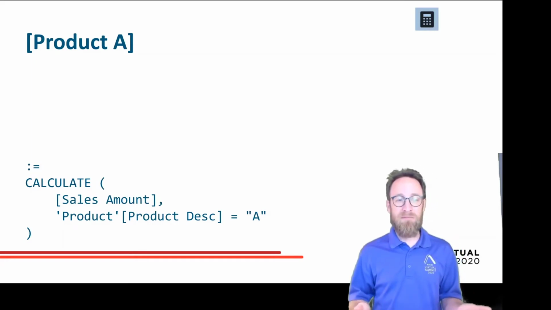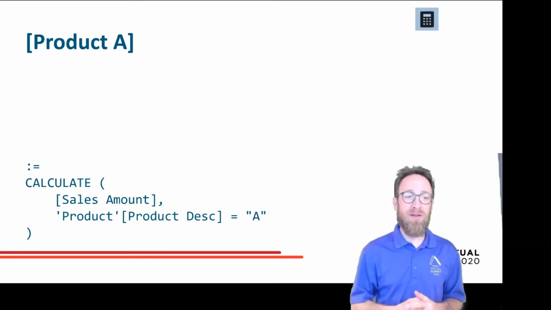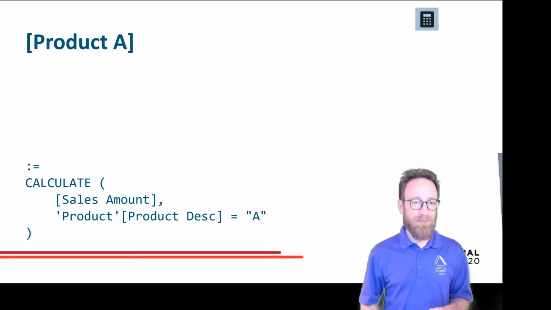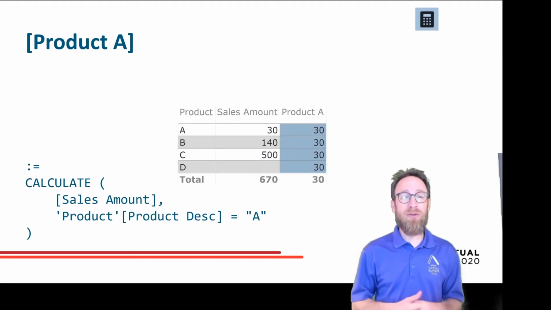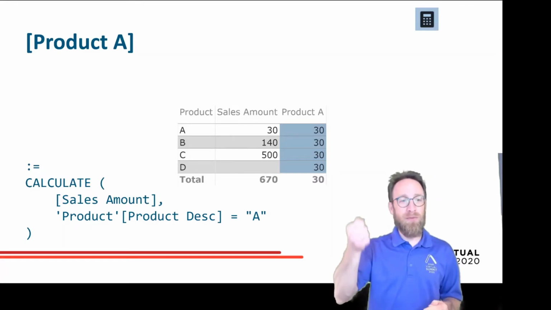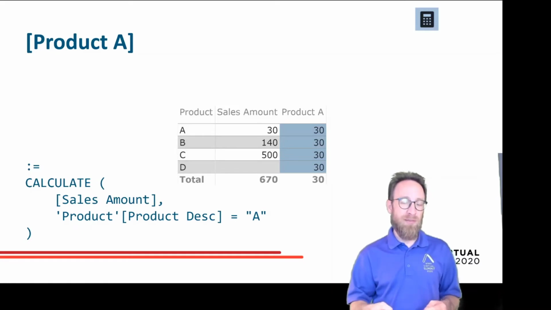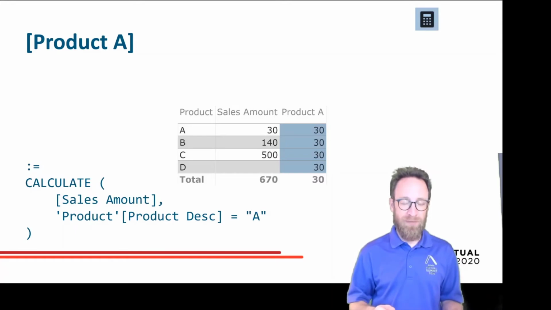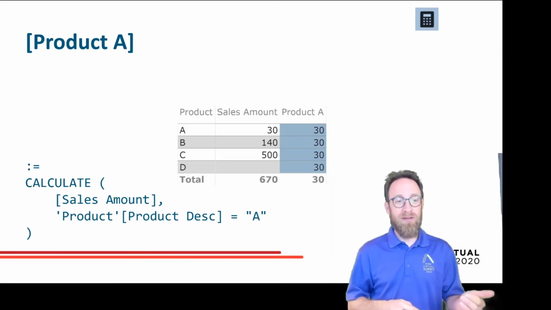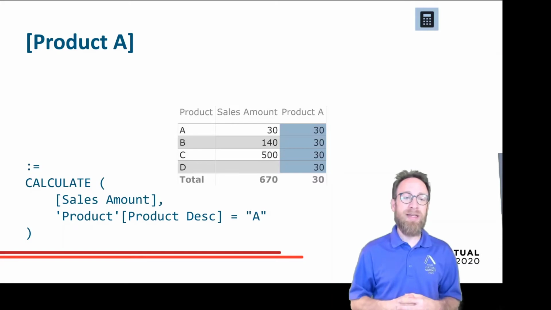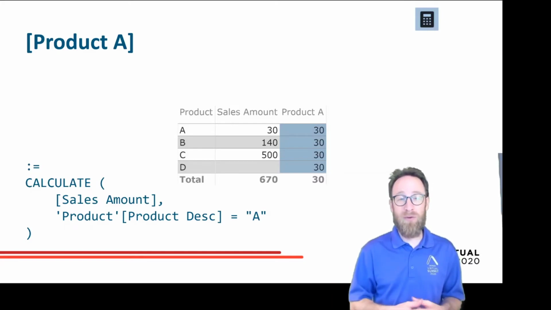And the question is, what kind of effect has this on this product A column? What we get is that no matter which product I show in my table, I always see in this new column with product A only the sales amount of product A. So we see product A has 30, product B has 140, but in the column product A, it's showing the sales amount of product A. So what this filter condition in calculate indeed does is that it overrides the current filter context.